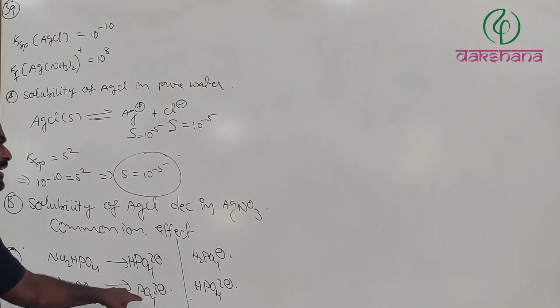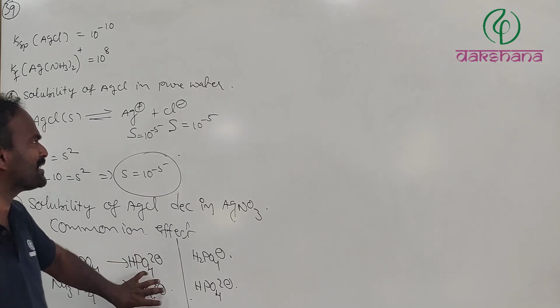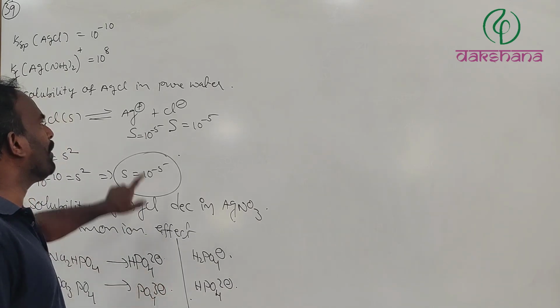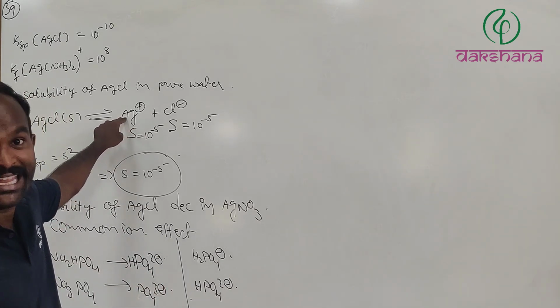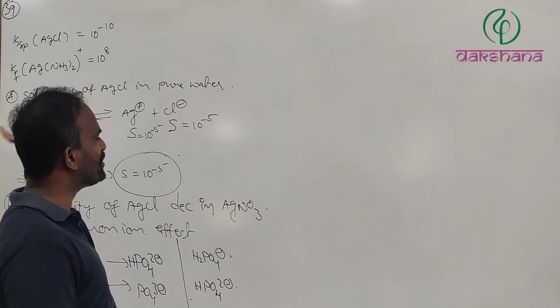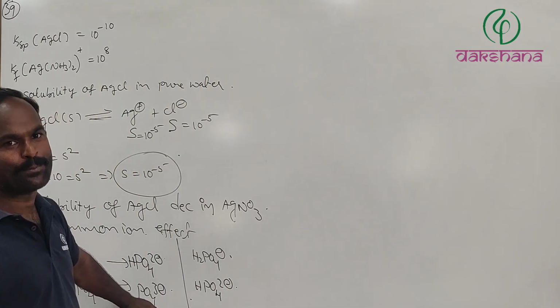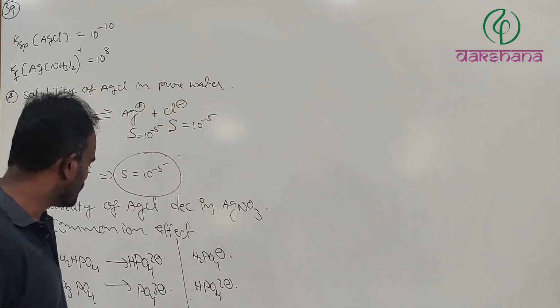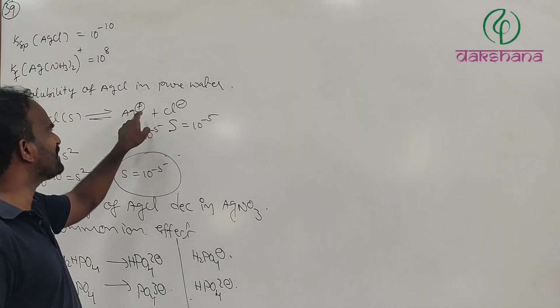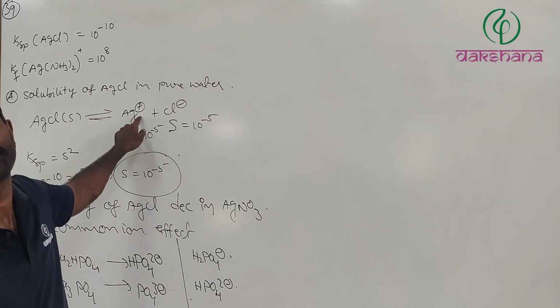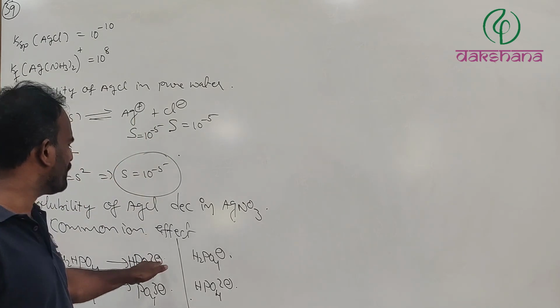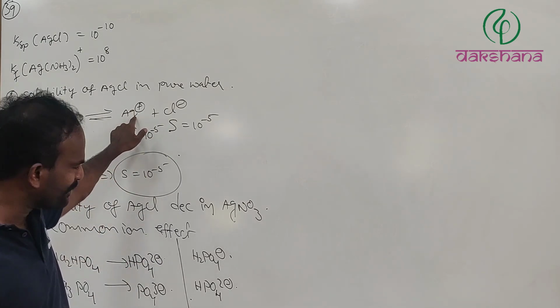As the charge of the anion increases, the ability to combine with Ag+ also increases, such that the equilibrium can be shifted towards the forward direction. So this statement is absolutely true. PO4 3-, if I add it, can form Ag3PO4. If HPO4 2- is added, Ag2HPO4 can form.